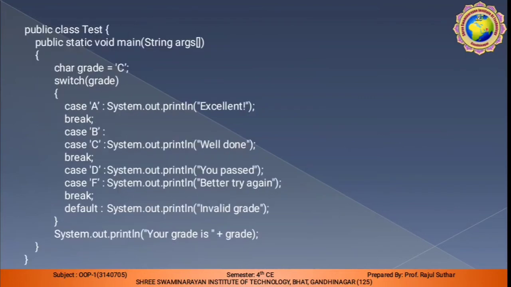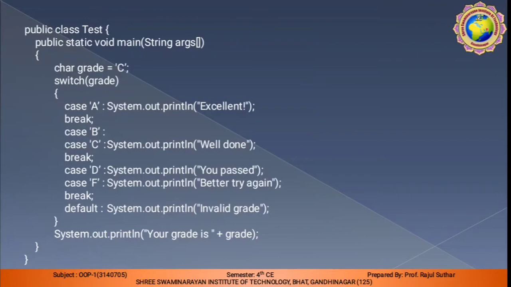Let me discuss with an example. Here is the same class, the name of the class is test. Whenever we compile this class by using javac, we simply write javac test.java, and whenever we run the program, we write simply java test. The name of the class is test.